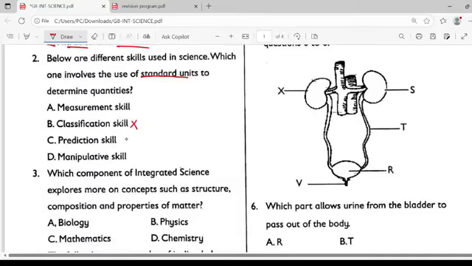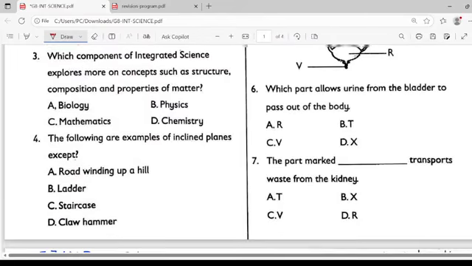Classification skill, no. Prediction skill, no. We don't use standard units to do prediction. Manipulative, no. But measurement, if you are dealing with a unit of centimeters, then everything you are measuring should be in centimeters. So there is a standard unit you are using to determine quantities. So that makes choice A for apple the correct answer.